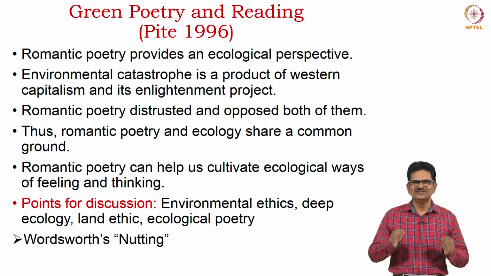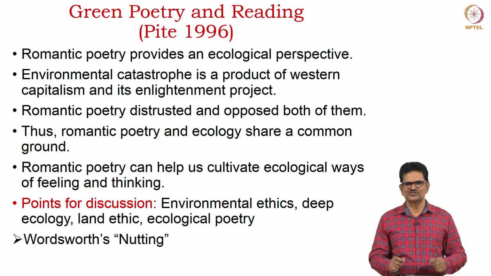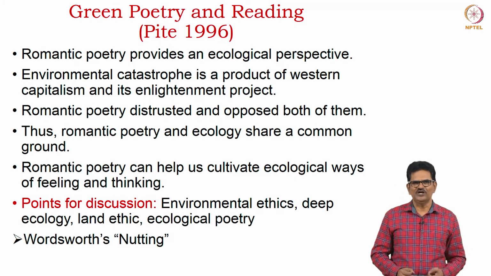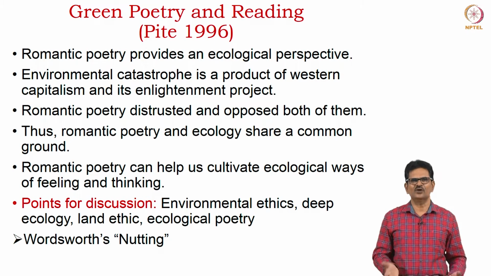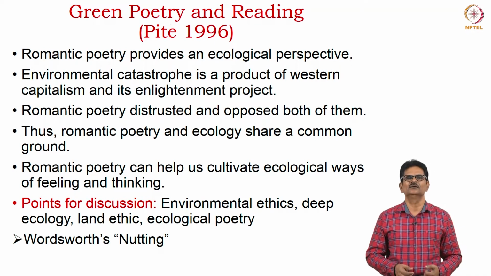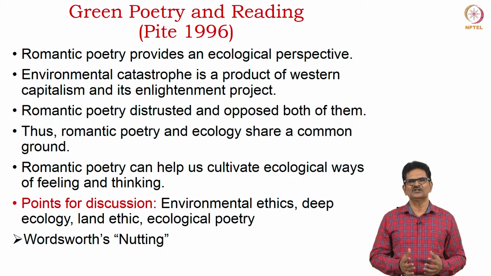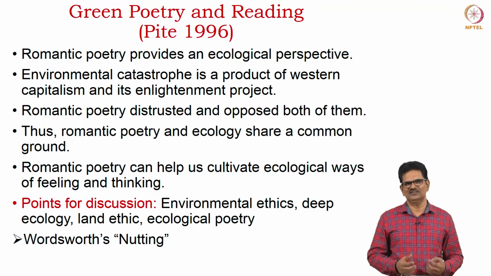Romantic poetry distrusted and opposed both capitalism and enlightenment. Romantic poetry can help us cultivate ecological ways of feeling and thinking, and thus romantic poetry and ecology share a common ground.